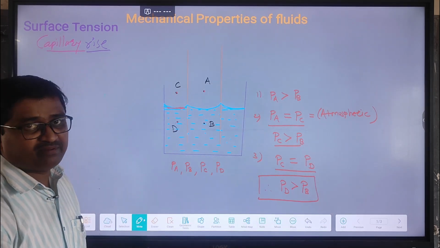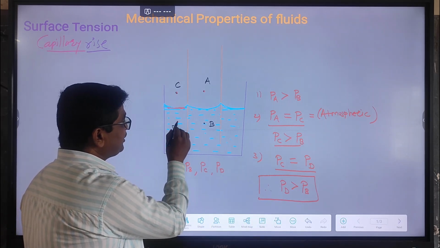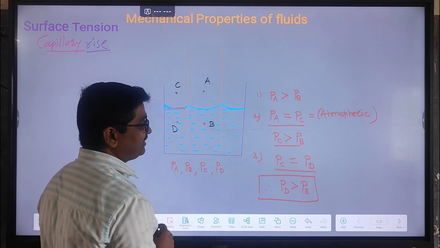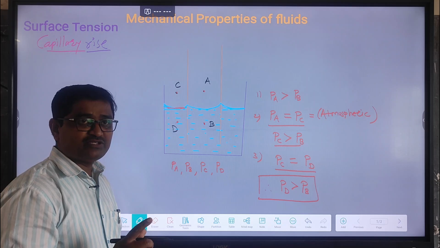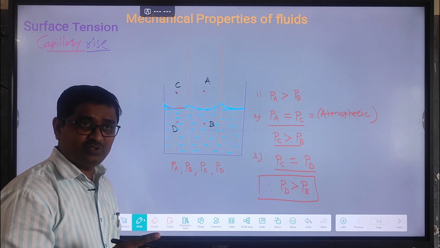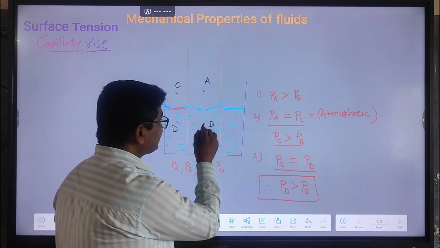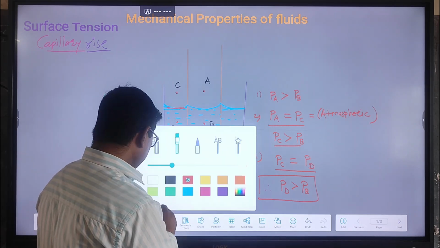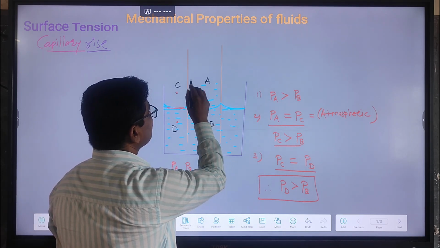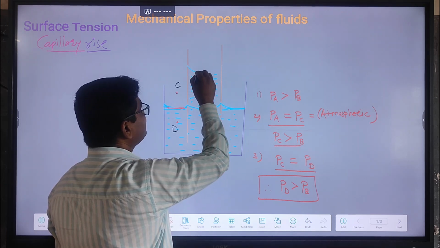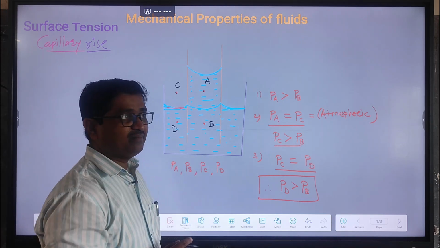So when PD is greater than PB, it means that the pressure at point D is higher, and inside the capillary tube at point B, the pressure will be lower. We know that very well, the pressure always moves from higher to lower. So outside the capillary tube the pressure is high and inside the capillary tube the pressure is low. That's why the level of liquid inside the capillary tube rises above. You get it clear? Why the level of liquid inside the capillary tube rises above?